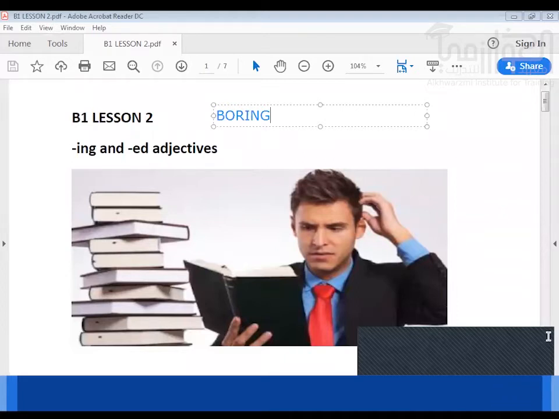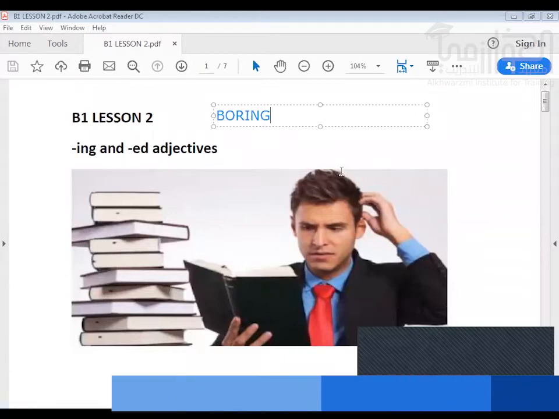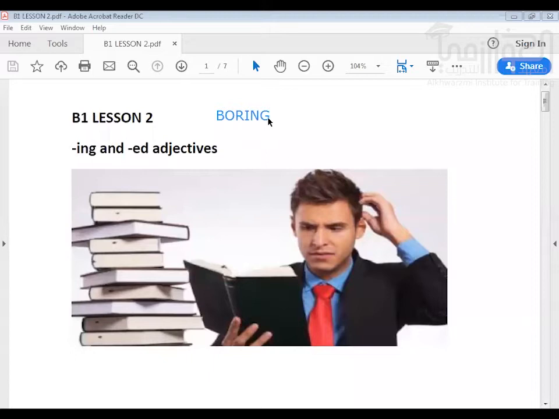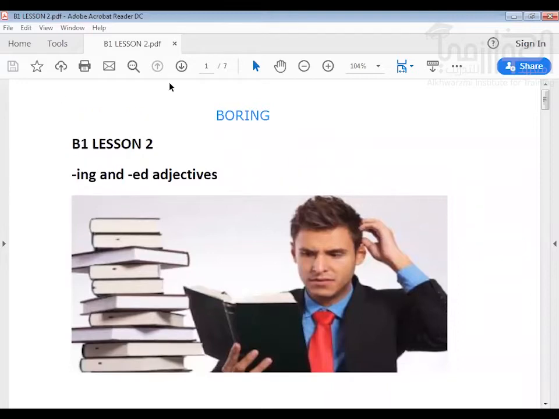So if the book is boring, how will the man feel? How will he feel? If the book is boring, how will he feel? Yes. If the book is boring, how will the man feel? He will feel bored. So he will feel bored.